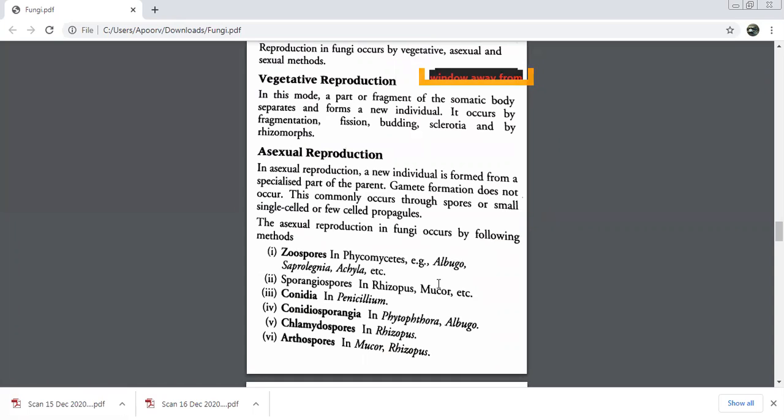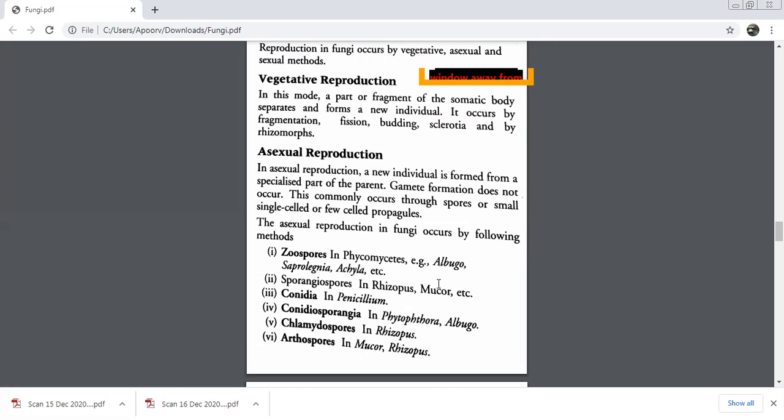Fusion of protoplasm. Plasmogamy is the first stage of sexual reproduction. In this, the protoplasm of both the cells fuse together, which results in the formation of a binucleate condition.